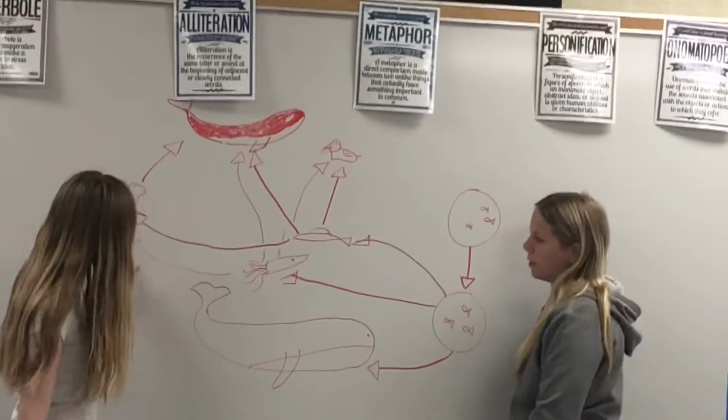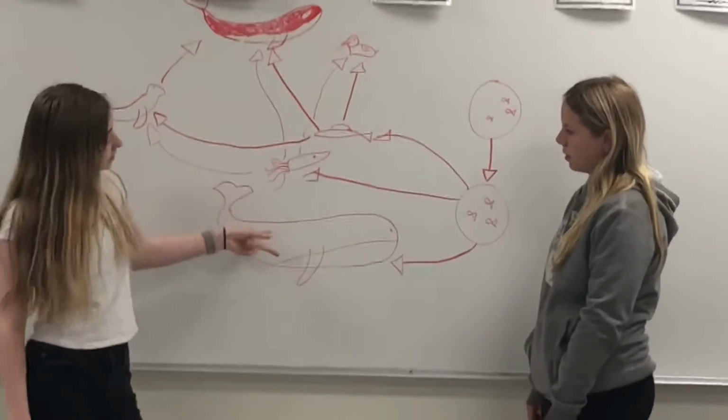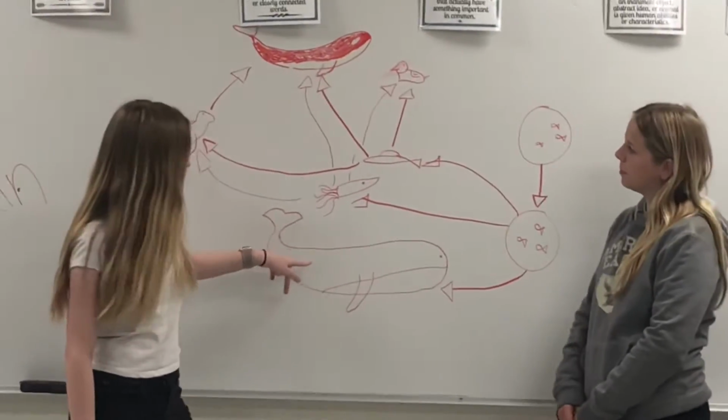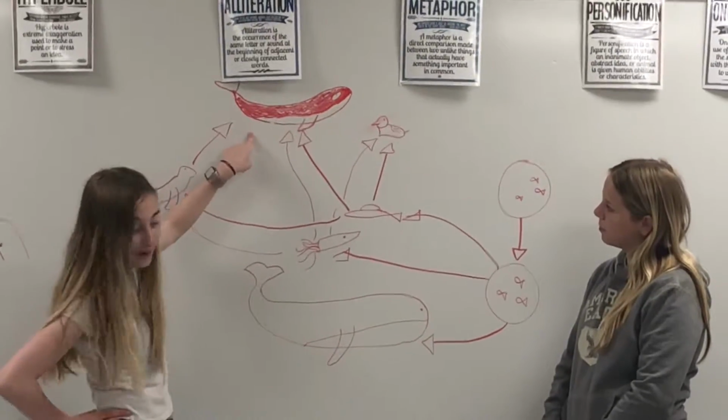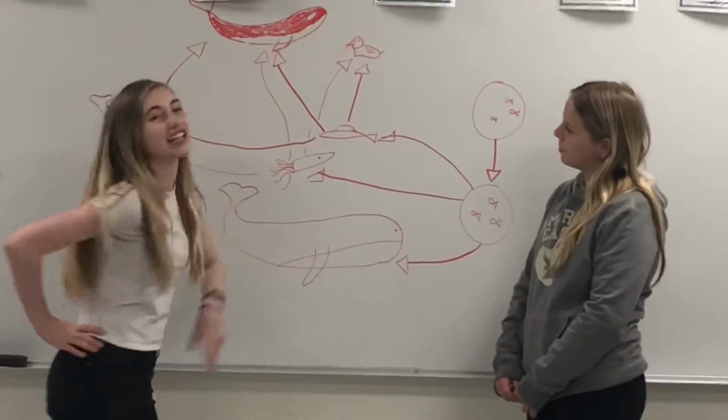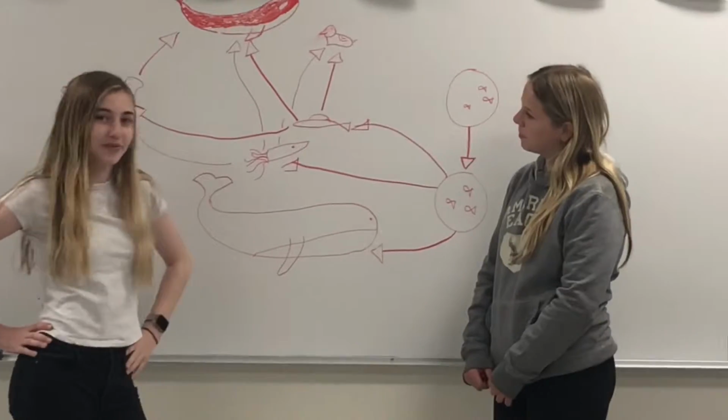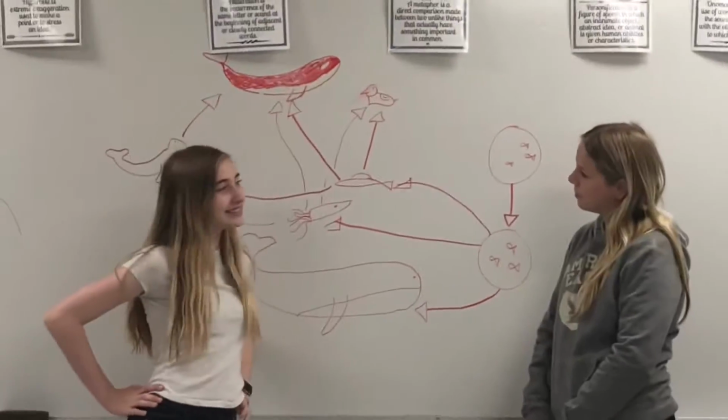The seal will be eaten by the whale, or the squid will be eaten by the toothed whale. And you can just keep looking if you want to know more.